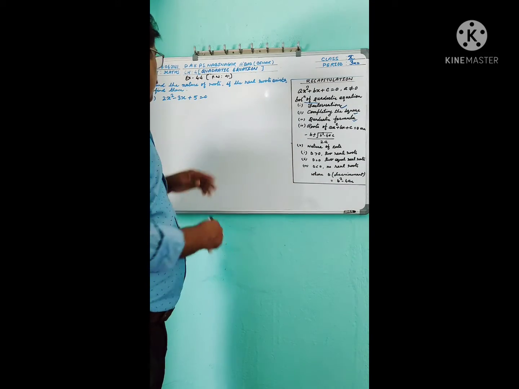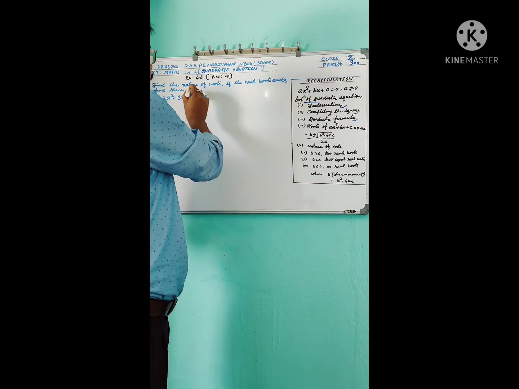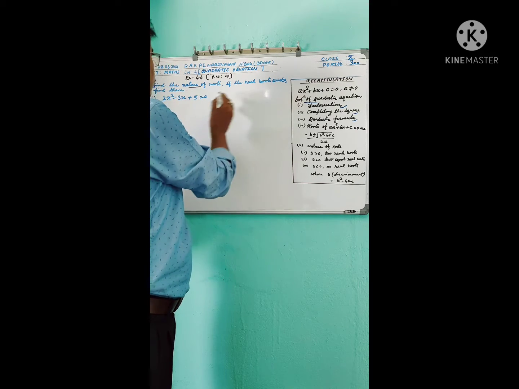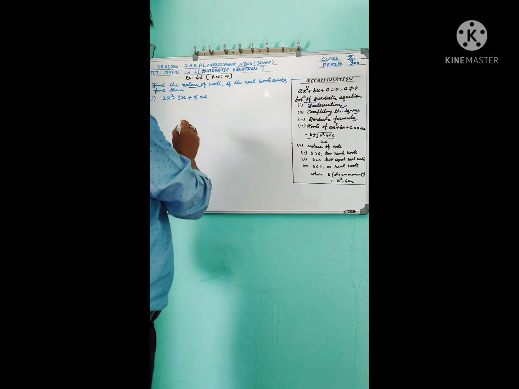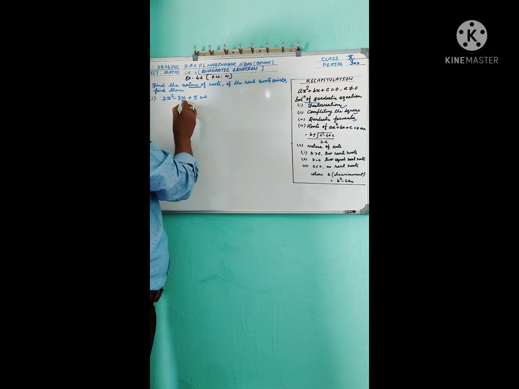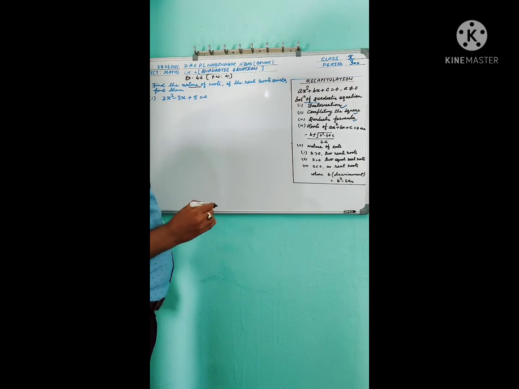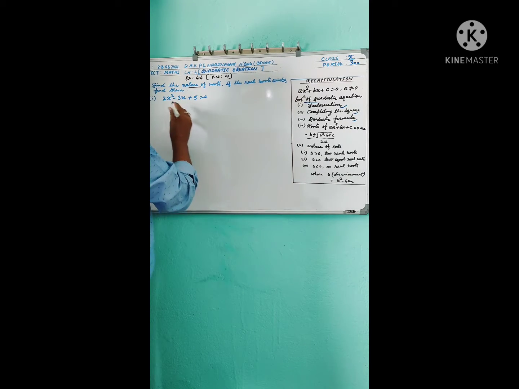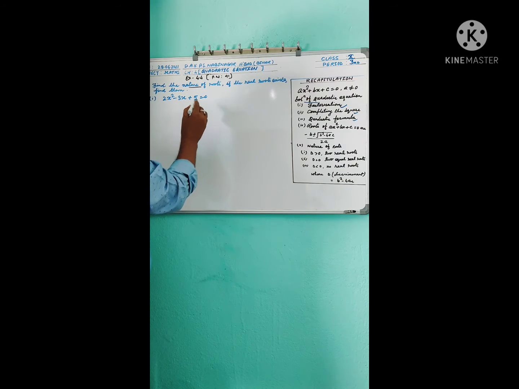Your first question: find the nature of roots. If the real roots exist, find them. 2x square minus 3x plus 5 equal to 0, which is in the form of ax square plus bx plus c equal to 0.